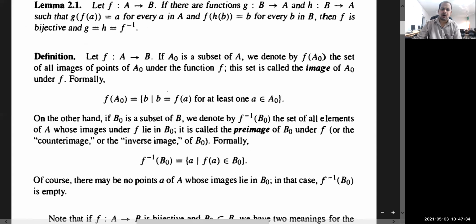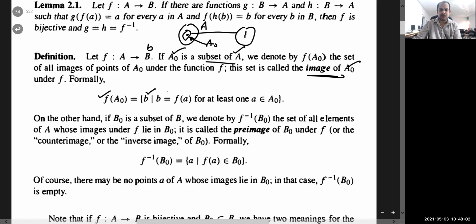Now recall this. If f is a map from A to B and A naught is any subset of A, then f of A naught, I mean the image of A naught, is defined as the collection of all those b. Suppose we have A here and let us take its subset A naught. If you operate f on this set, then we have here all those b such that b can be written as b equal to f of a for at least one a belonging to A naught. So this is the definition of the image of a set A naught.